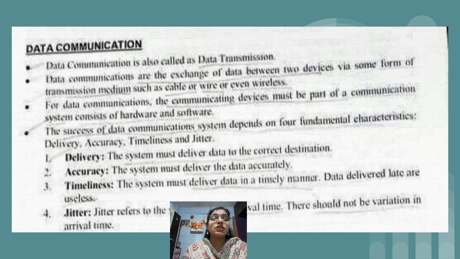Basically the theory questions which we are going to have will be for 7 to 8 marks. So one page or 1.5 pages is the expected explanation about each and every topic, and you have to prepare yourself accordingly. So the first question is data communication.